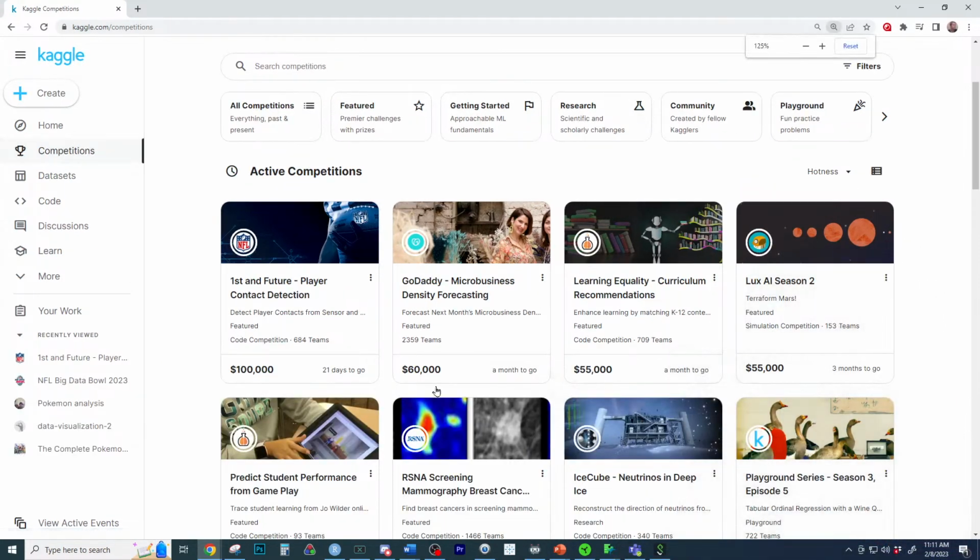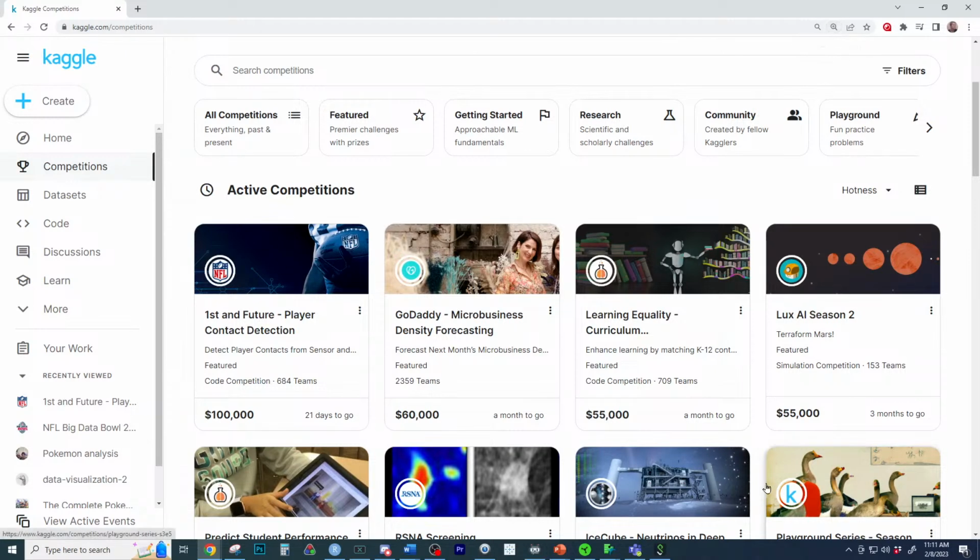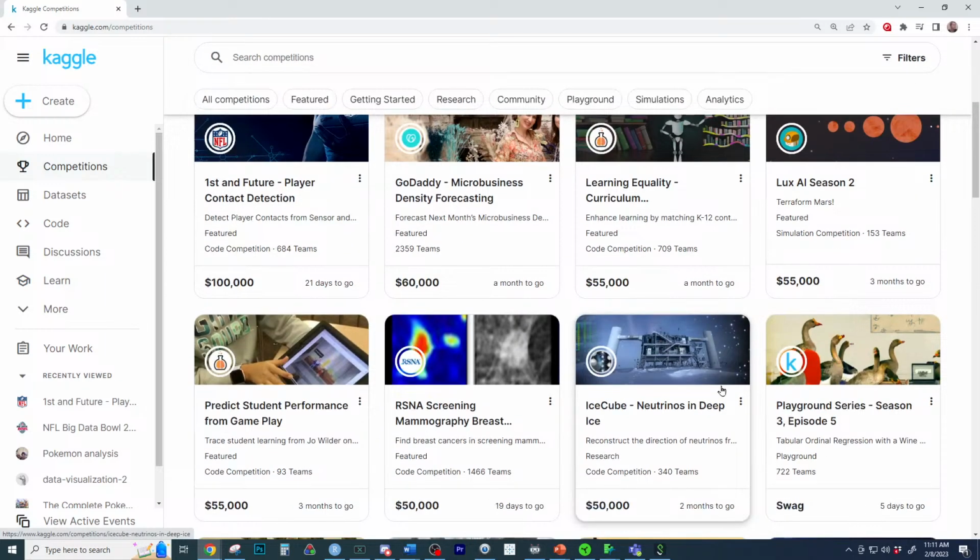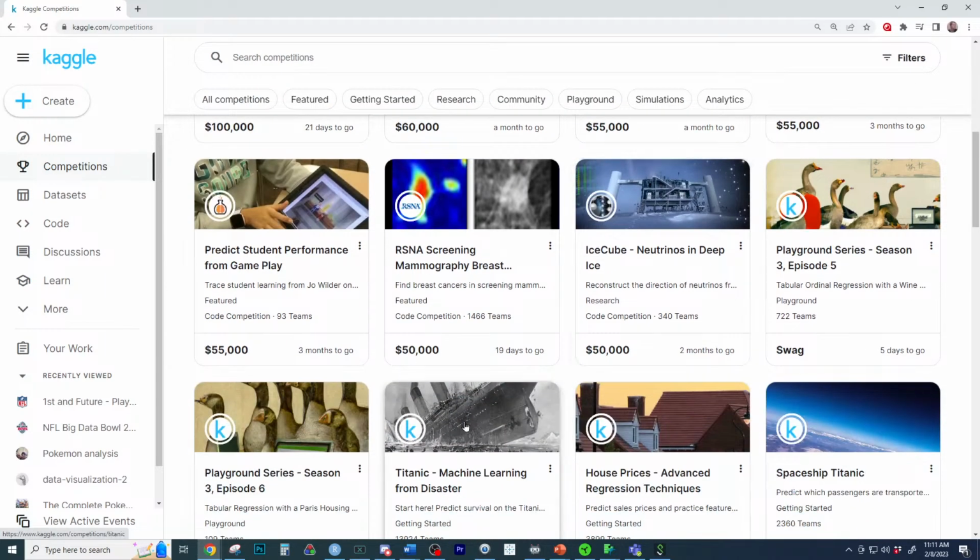I need to increase the size. GoDaddy, micro business density forecasting, whatever. Ooh, so it's like website stuff. Learning equality curriculum, Lux AI season 2. Predict student performance from gameplay. Wow. So lots of really cool stuff going on right here. And these are all competitions with real money.